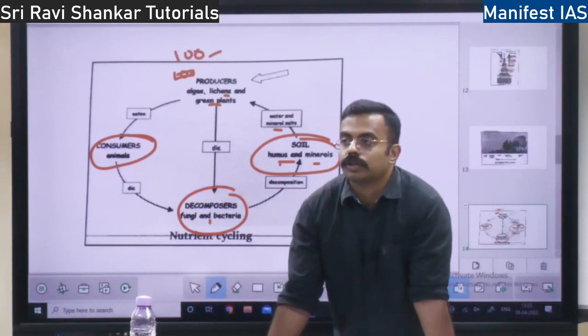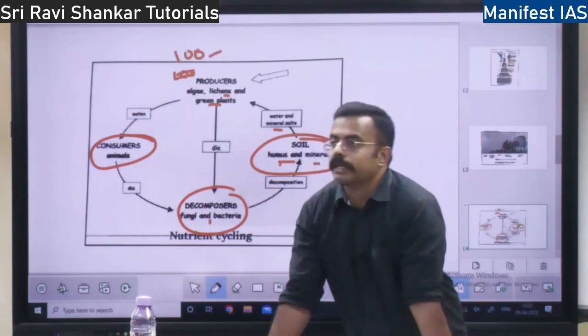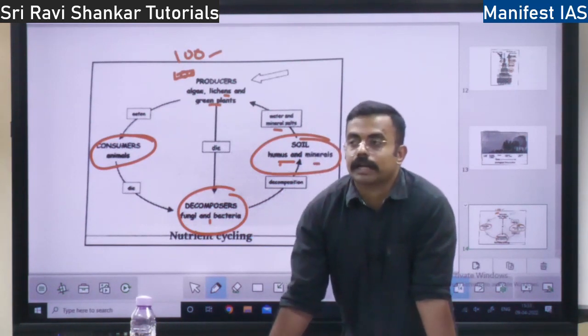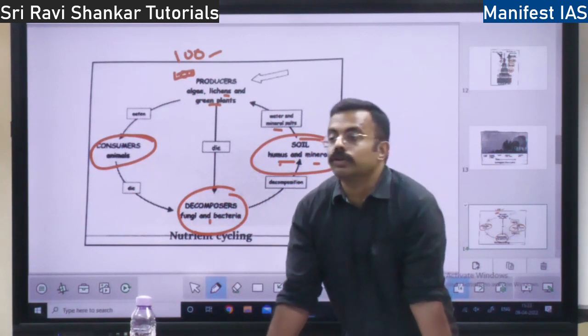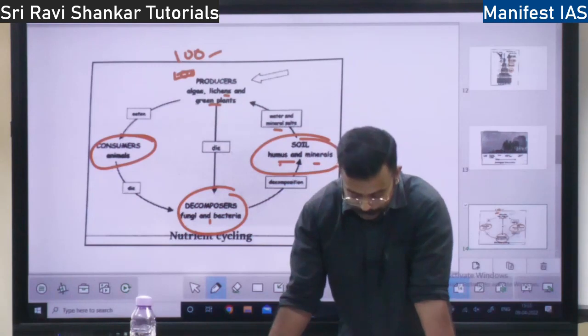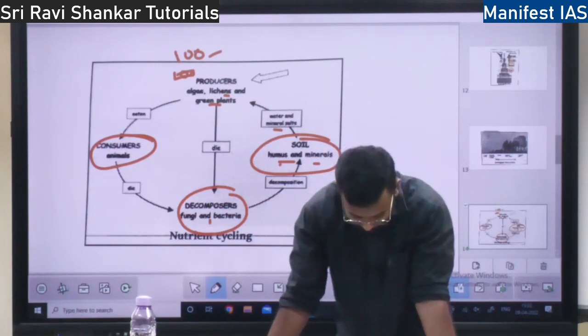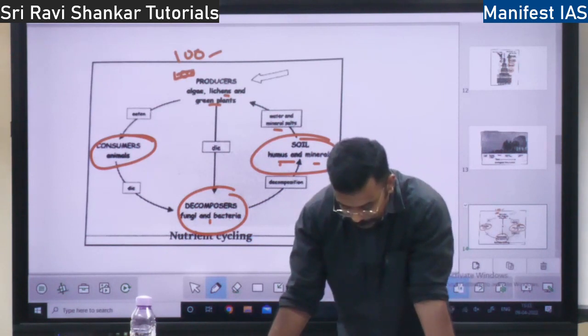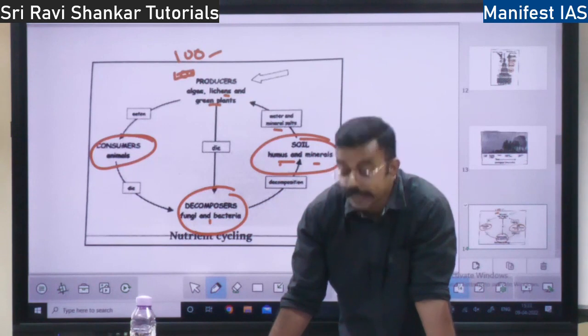From atmospheric nitrogen to ammonia by the nitrifying bacteria. From ammonia to nitrite, you have Nitrosomonas bacteria. Very important. It will be asked under your science and technology, right?